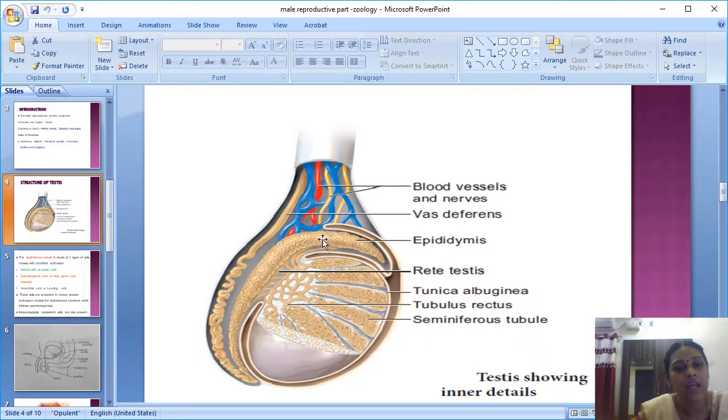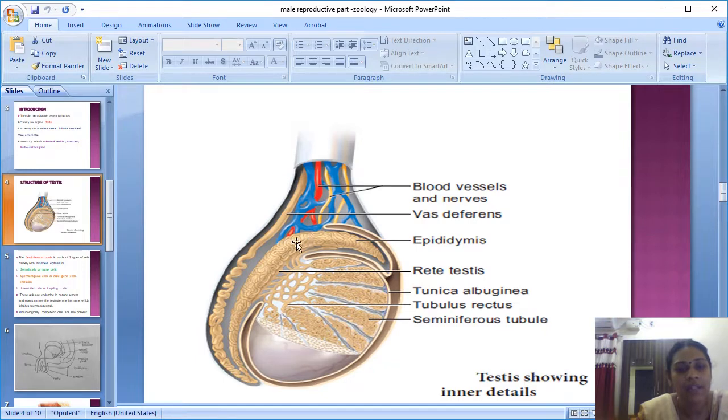Okay, from the epididymis you can see it continues as one coiled and one long structure called the vas deferens. I already told you the vas efferentia is different, and the vas deferens is different. The vas efferentia is present at the rete testis place, at the opening of the rete testis into the epididymis. So the vas efferentia releases the testicular substances from the rete testis to the epididymis. So that is about the vas efferentia.